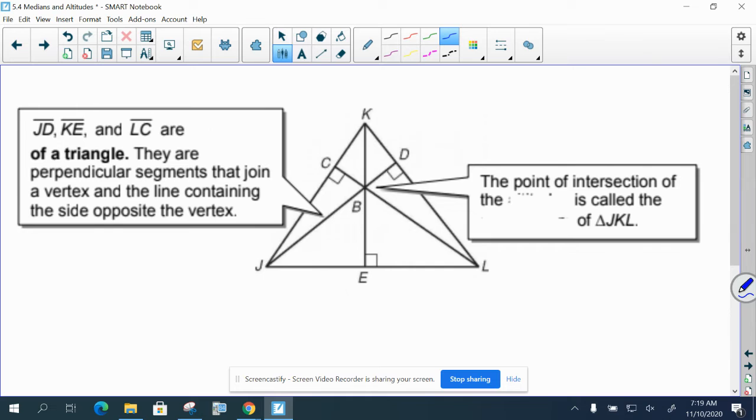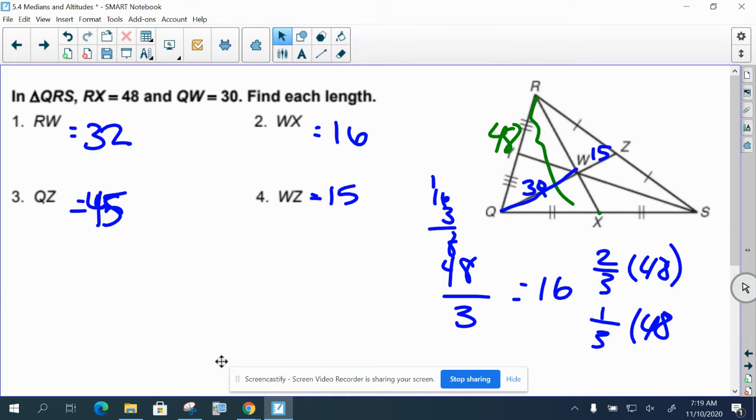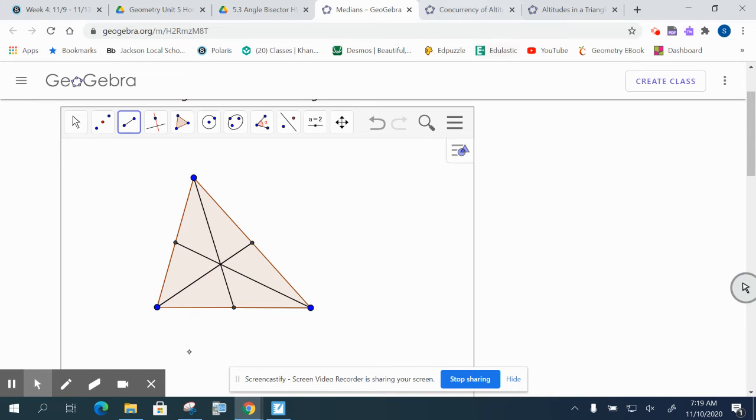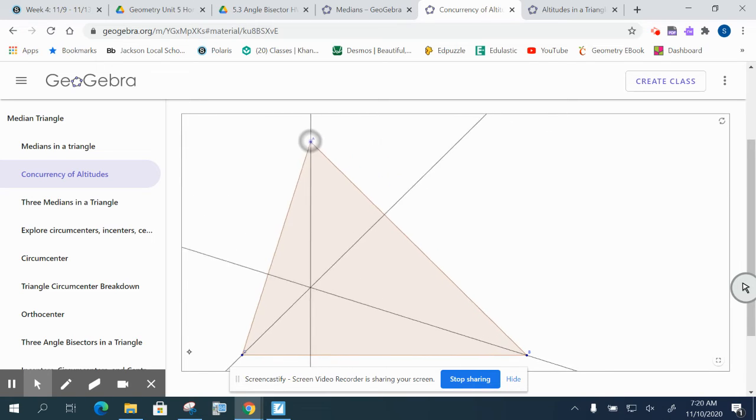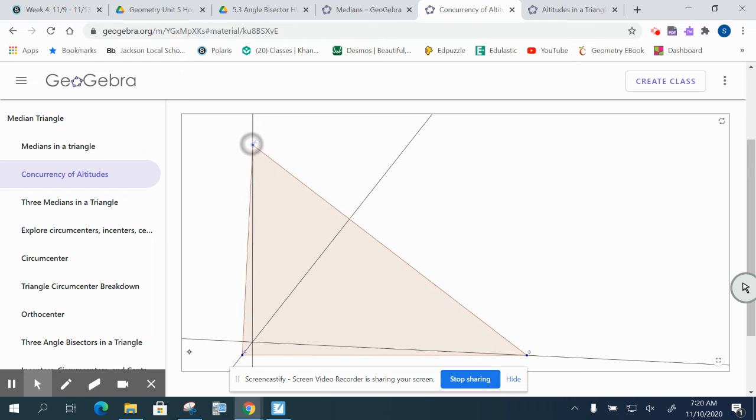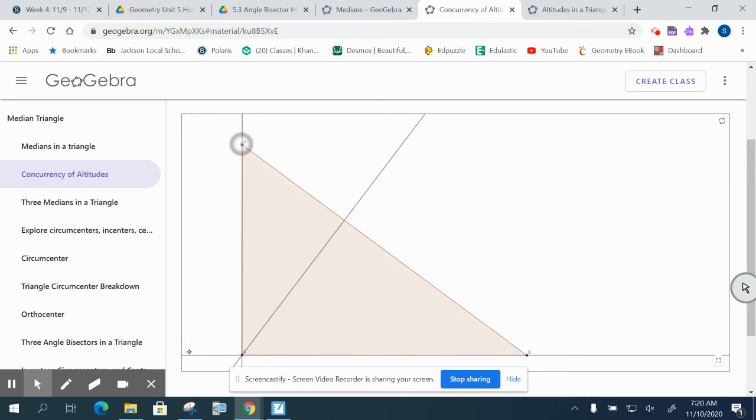So next we're going to talk about the altitudes. Also, before I forget, I wanted to do another applet here. So this talks about whether or not the centroid can lie inside, outside, or on the triangle. So here, if it's acute, it will lie inside of the triangle. Let's try to make a right triangle here. So what happens when you create a right triangle? Well, the point of concurrency, the centroid, is actually on the right angle.